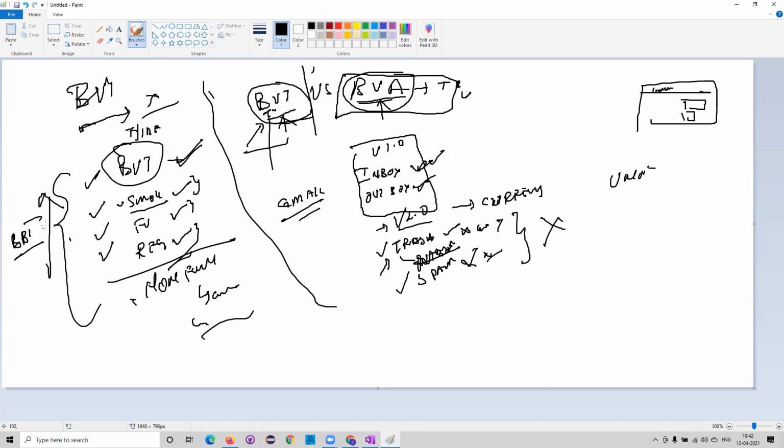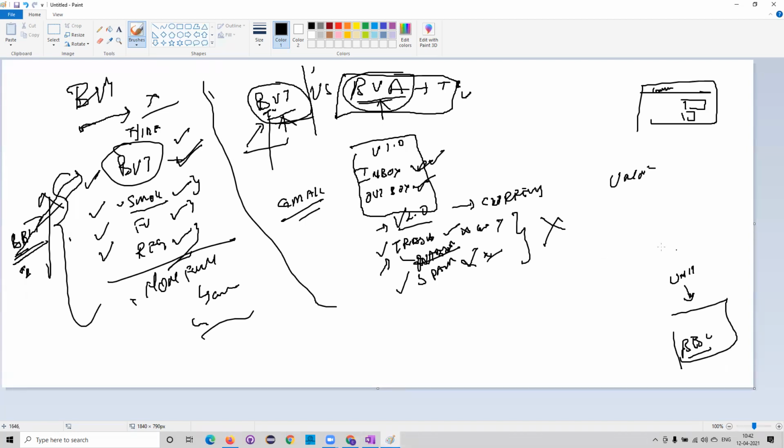Now who will be doing the black box testing? Testers will be doing it. This phase is the starting phase for the testers only. Before starting the BVT, the developer will perform the unit test cases and then give it to the black box testing. So when you start the black box testing, this is the starting area.